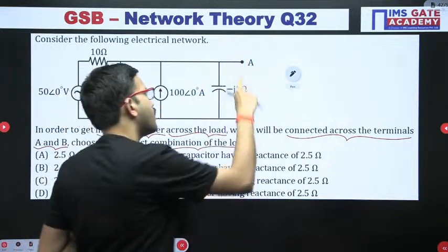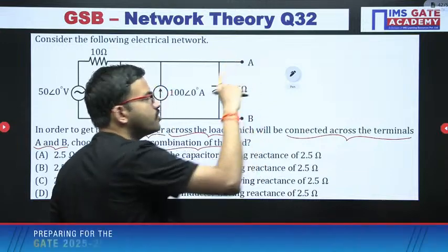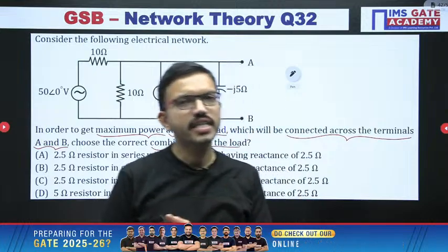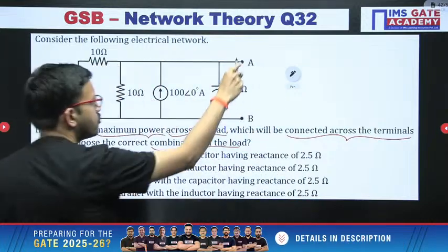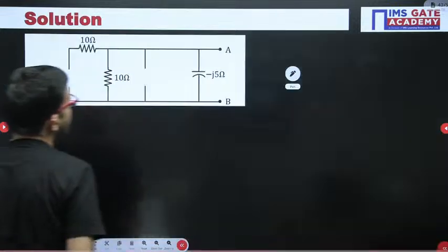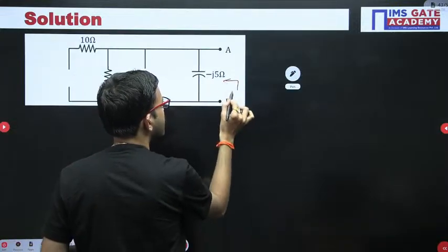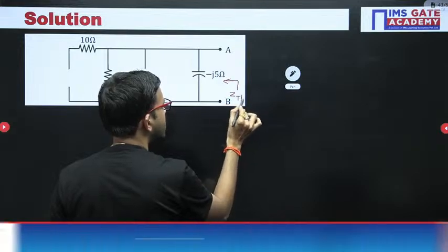Similarly, now what will be the condition? ZL equal to ZTH conjugate, that's all. ZL equal to ZTH conjugate. So first of all, you have to find out with respect to terminals A and B, ZTH. That is the first and foremost. We have to find out the equivalent impedance.